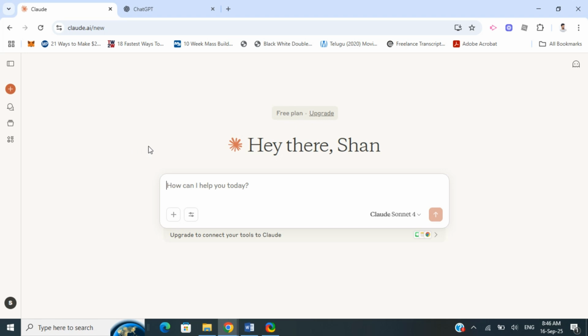And if you care a lot about safety, cautiousness, and avoiding controversial content, then Claude's conservative design might be appealing. But sometimes that also means it might refuse or be more conservative about answering borderline or tricky questions as well. So keep that in mind. And basically, that's pretty much it.